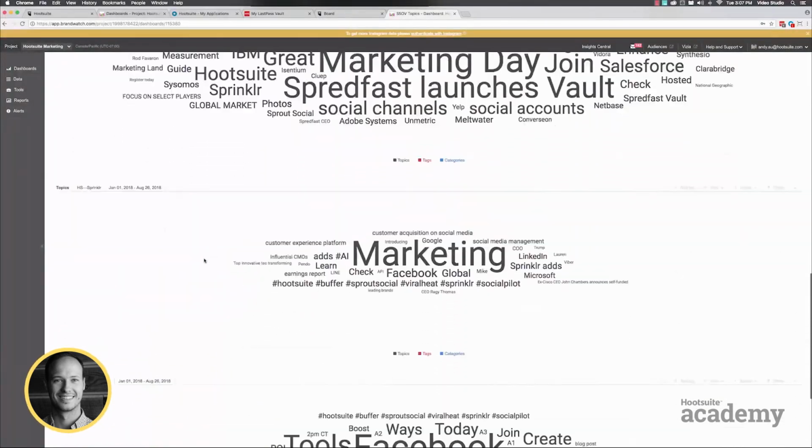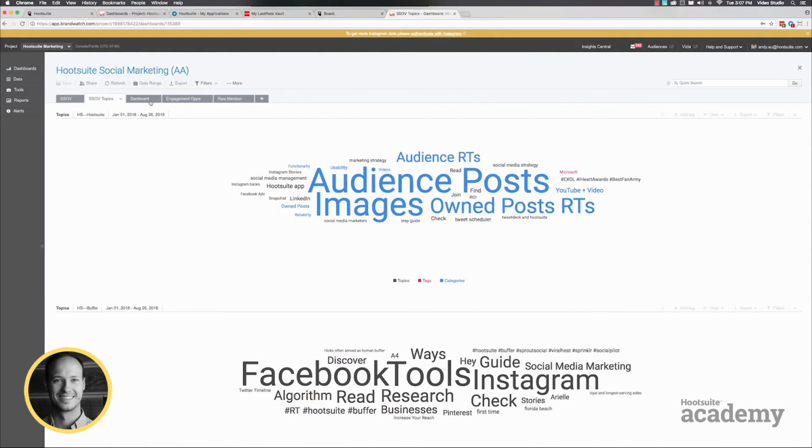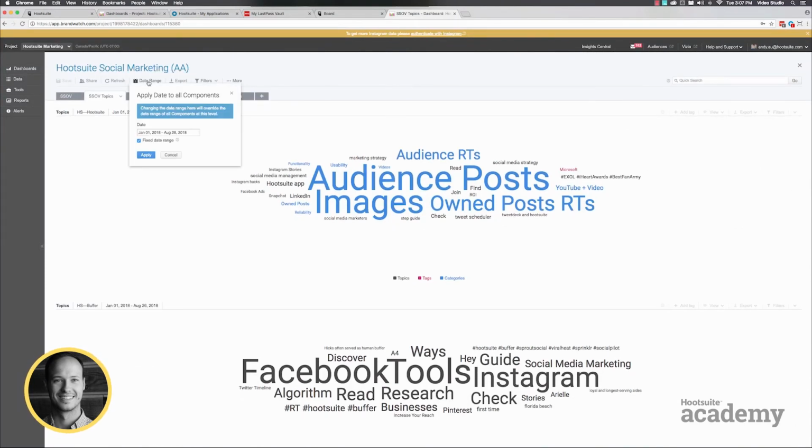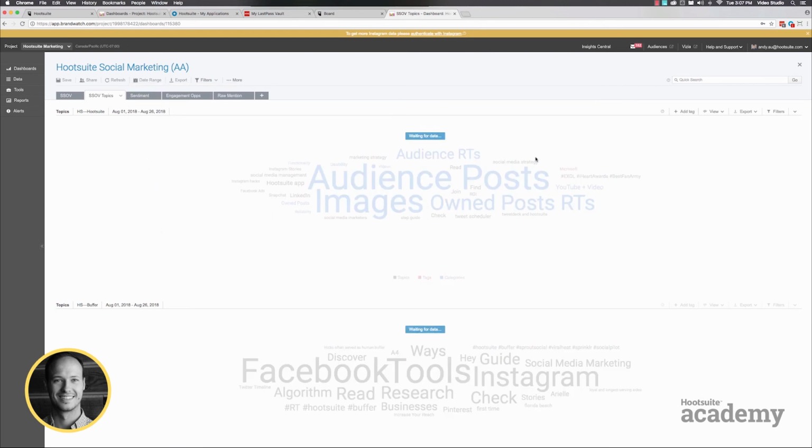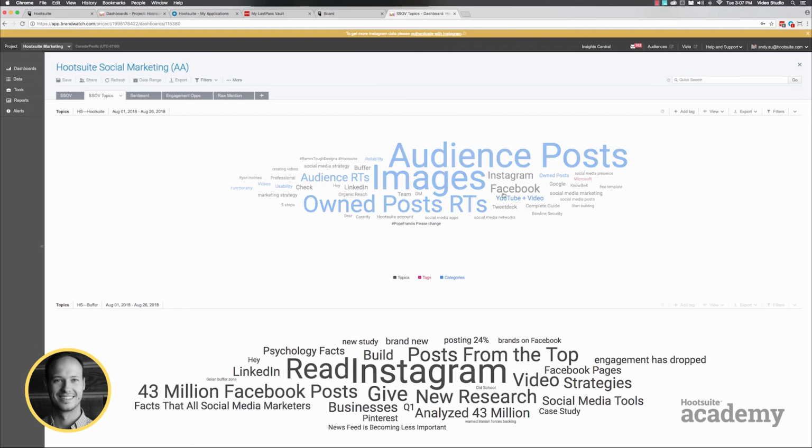Lots of different things throughout the year. And you can change this all too. So if I wanted to change the date range, this is just the entire year, but if I wanted to make it, say, just August, you just go like this. And this will all change. So lots of different things. You can see Pope Francis, for example, comes up for us. There's always lots of interesting things that come up in the word clouds.